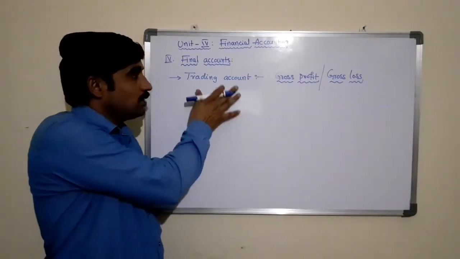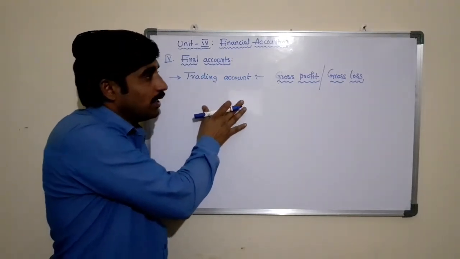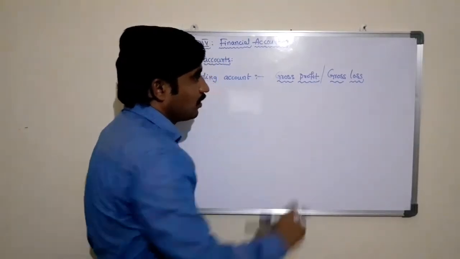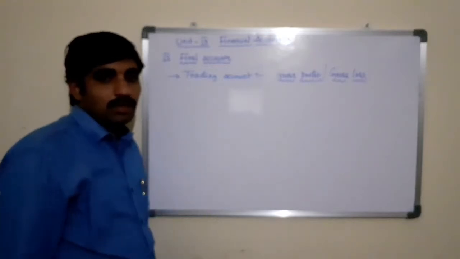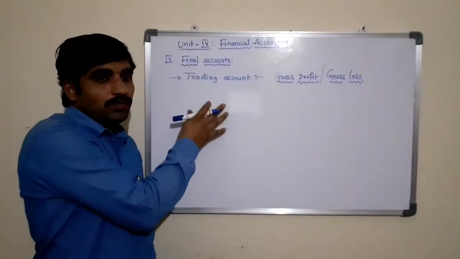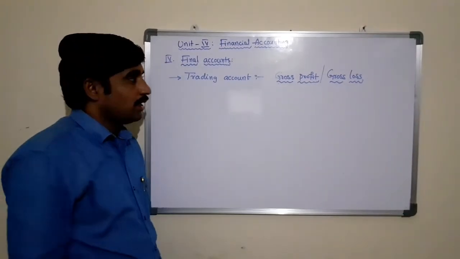What is the purpose of this trading account? It is prepared for ascertaining the gross profit or the gross loss at the end of the accounting period on a particular date. Now let us see the format used to prepare this trading account.